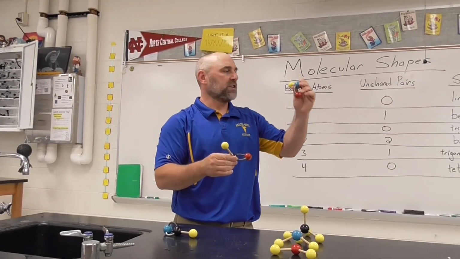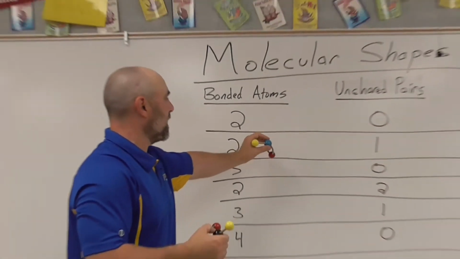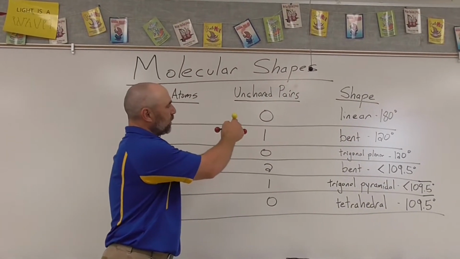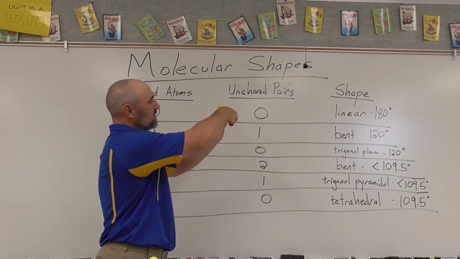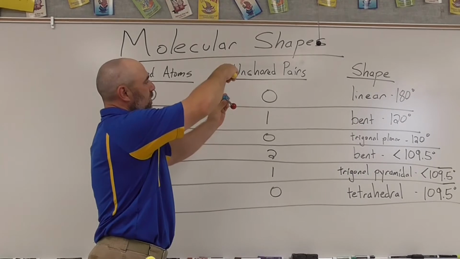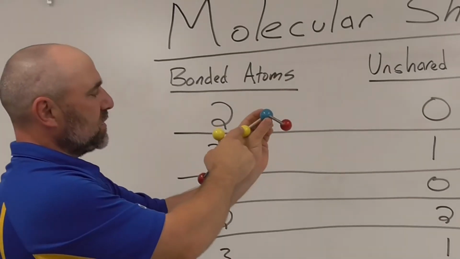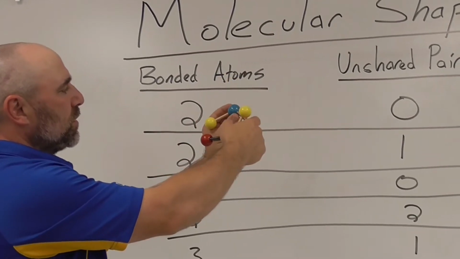This one is showing you a similar idea. In this one, I have two things bonded to the atom, and in this case, nitrogen here would have one unshared pair that would be invisible, but would be coming off right here. So two unshared electrons right up here in the electron cloud of nitrogen. But again, that would be three things. 1, 2, 3.